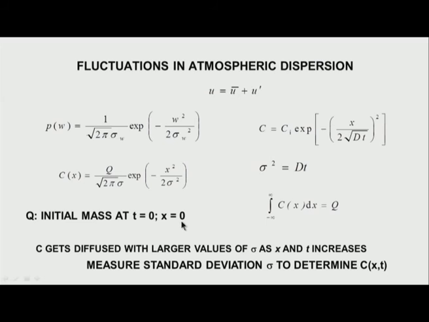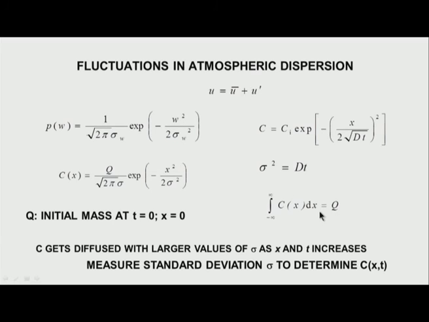If I have an initial mass Q at t equal to 0, x equal to 0, in this case also the total mass is conserved. If the mass is Q, then the integral of C(x) dx from minus infinity to infinity is Q. Therefore, the integral of p(w) dw from minus infinity to infinity is equal to 1.